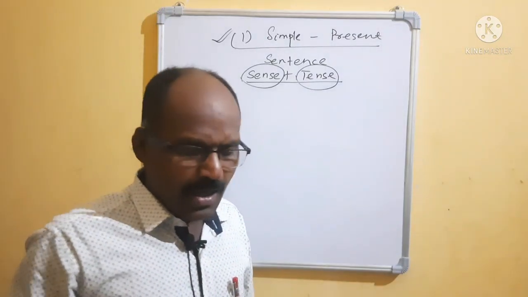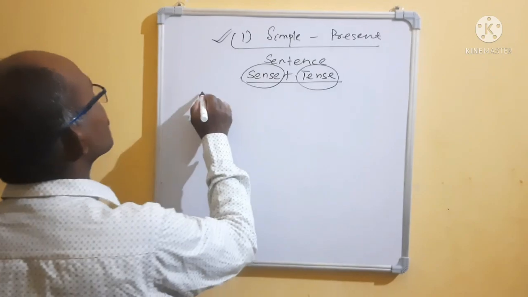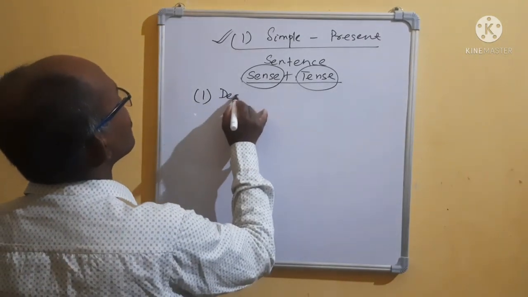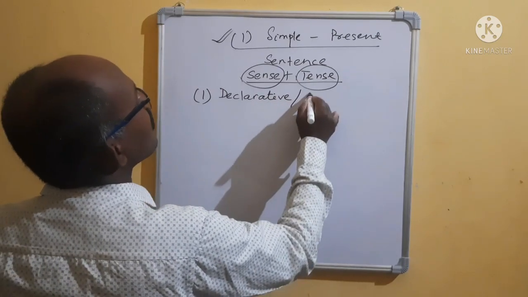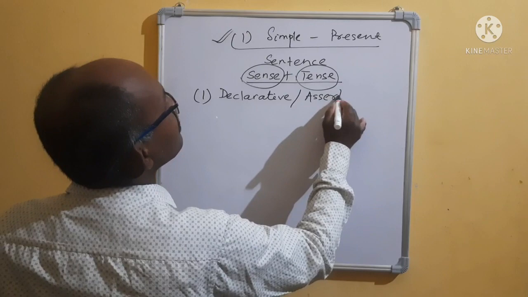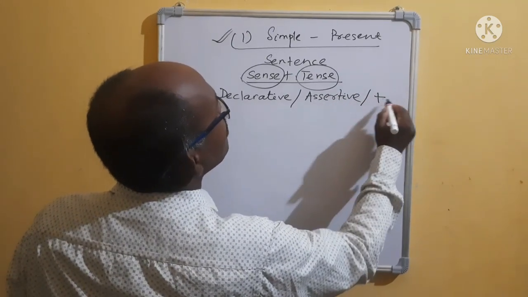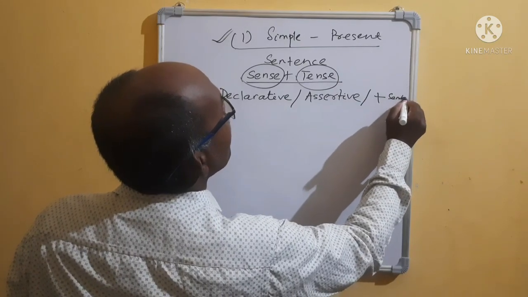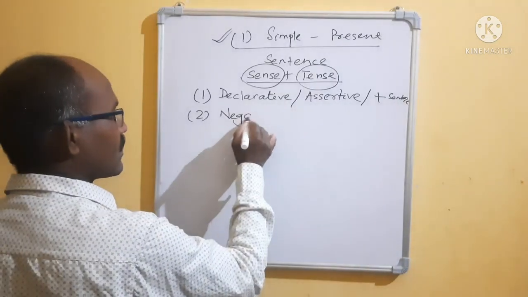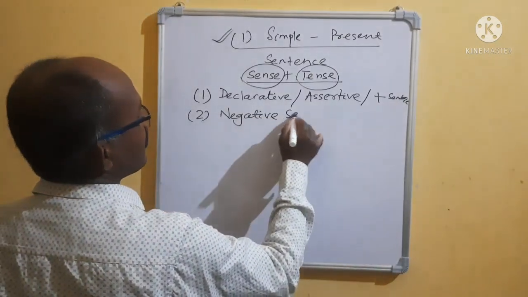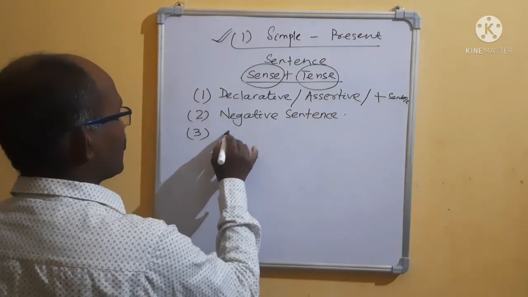Who can say how many types of sentence there are? Generally, number one is the declarative sentence, also known as the assertive sentence, or the positive sentence. Number two, negative sentence.